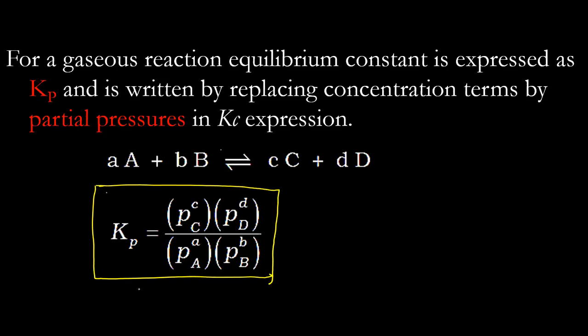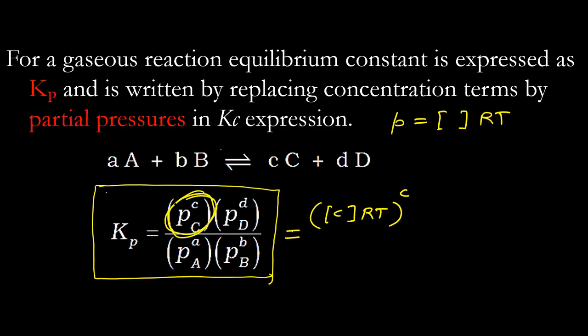I'm doing it here because I erased that. So I'll write P equals concentration times RT. The concentration can be of any of A, B, C, D, so I have kept that blank. So in place of PC, I write concentration of C times RT, whole to the power c.